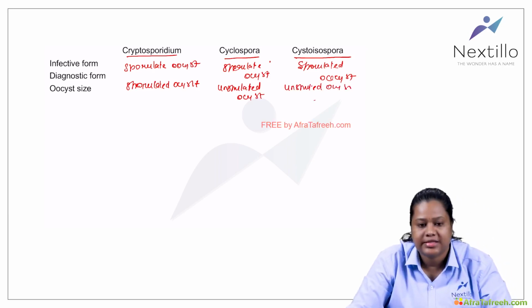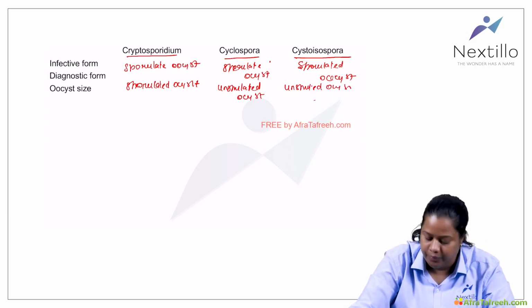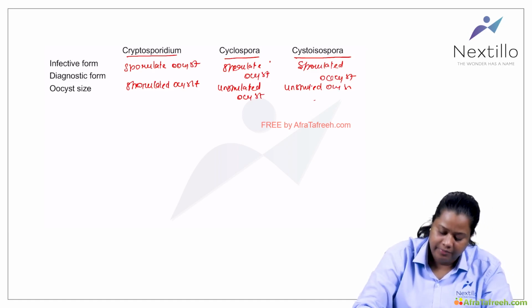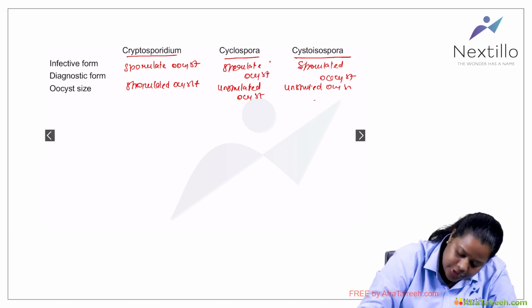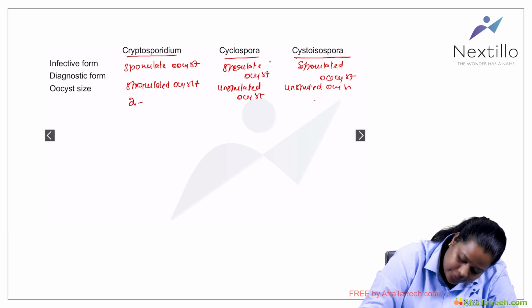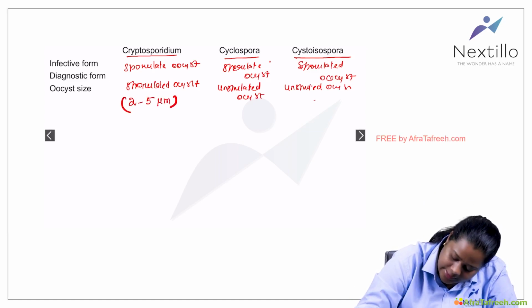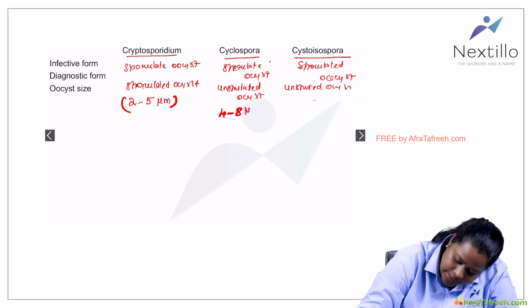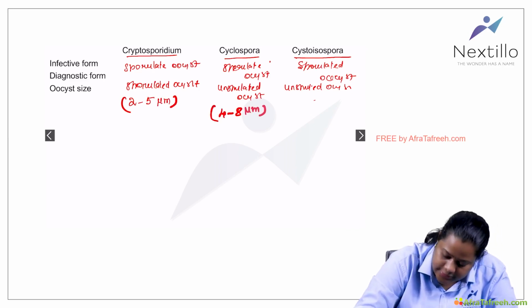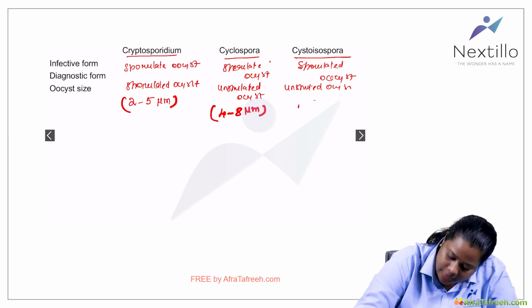The oocyst size is very important. Cryptosporidium will have a size of around 2 to 5 micrometer, whereas Cyclospora is just double the size, around 4 to 8 micrometer. Isospora will be bigger, around 15 to 20 micron.